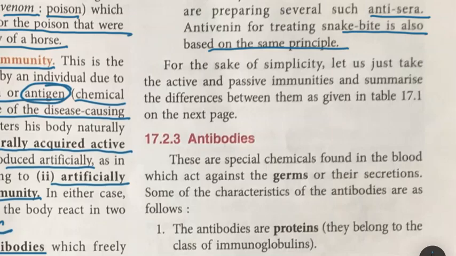So we will talk about here, we are taking the difference between, there is table 17.1 on the next page. So kindly, this is your first assignment for today. Write down the difference between active and passive immunity. That is table 17.1 on page number 170.